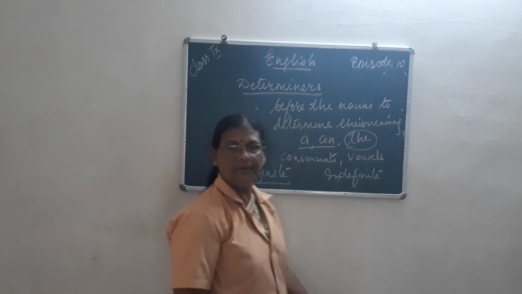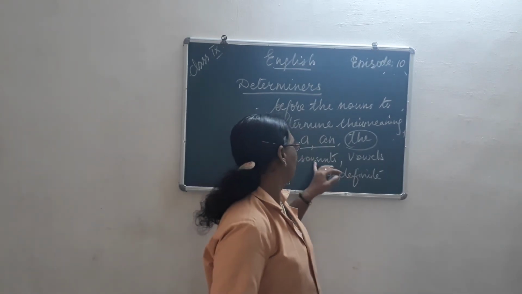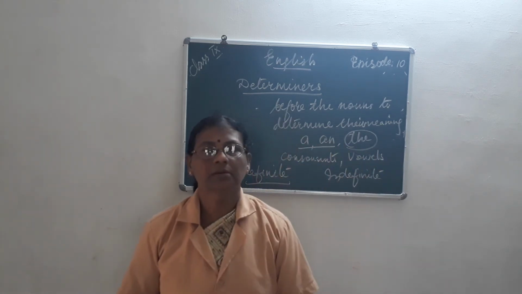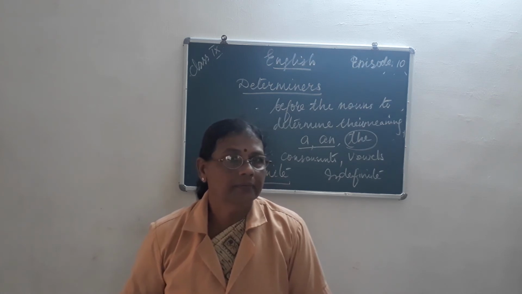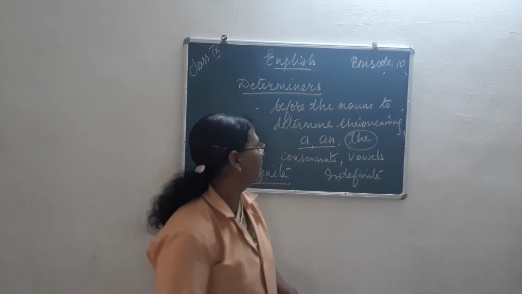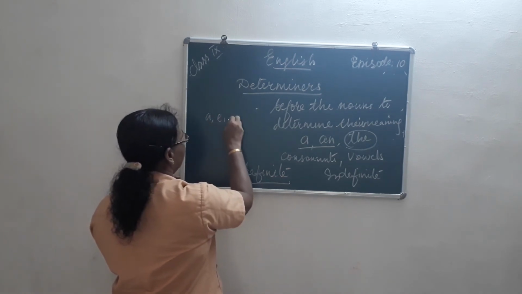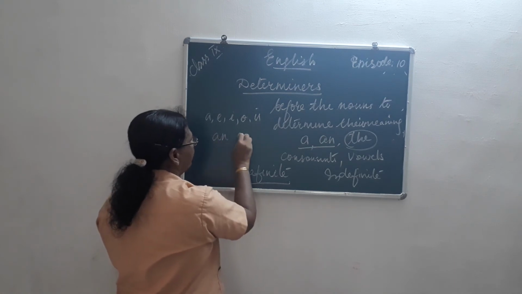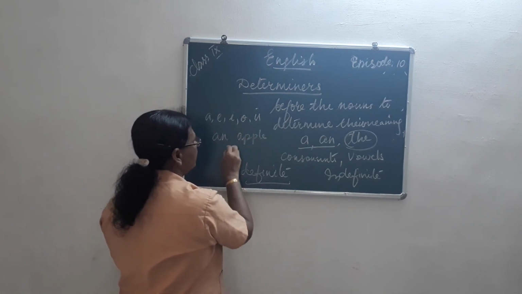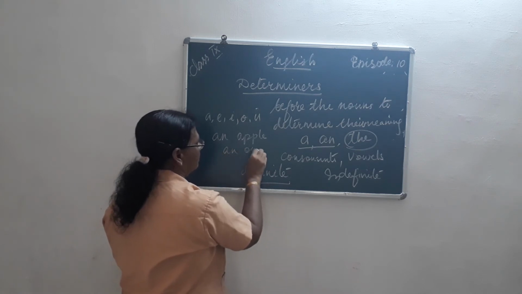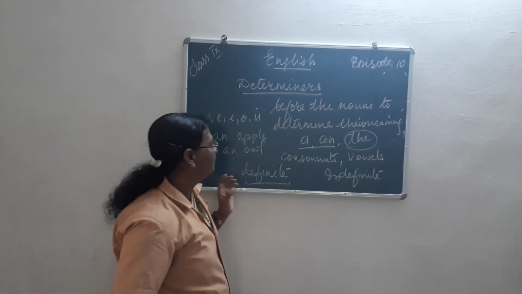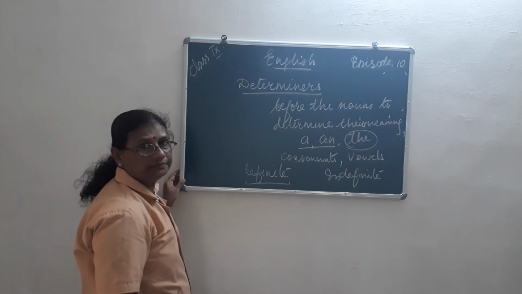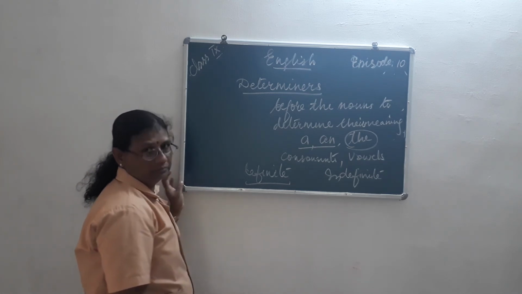The is the definite article. Indefinite means both vowels and consonants can come. A is used with all the consonant words, and an is used with the vowels. Which are the vowels? A, E, I, O, and U. You can say an apple, isn't it? And a with all the consonants.